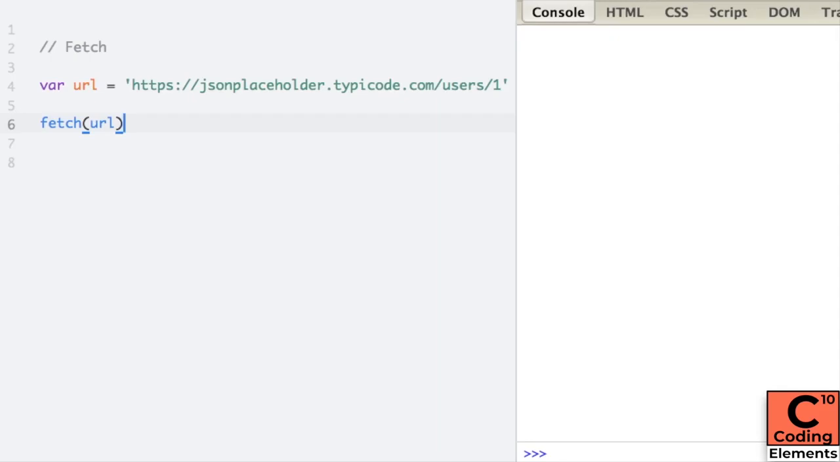So basically, we are making a call to the website JSON placeholder where some sample JSON data is available, and we are calling it basically an AJAX call, and it will return us the sample data. So here we have made a fetch call to this URL. So basically, whenever we make a fetch call, we would be returned with a promise.